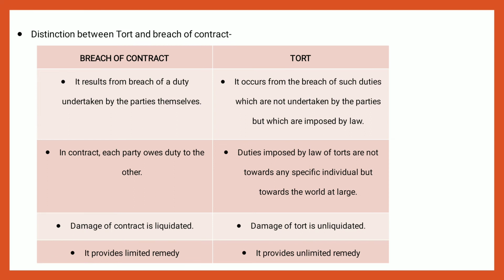In the case of tort, damages are always unliquidated and unascertained. In the case of breach of contract, it is an infringement of a right in personam. That means a right available only against some specified persons or body, in which the community at large has no concern. It is between two individuals.